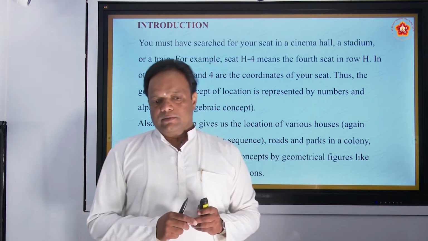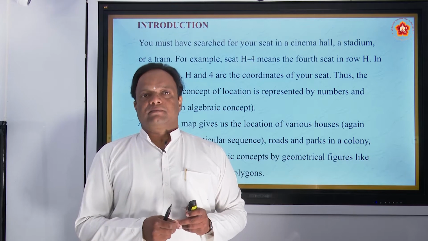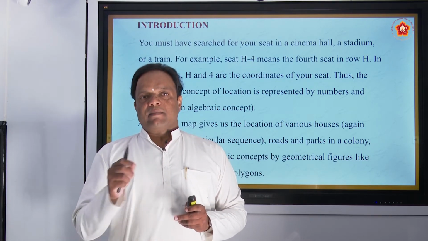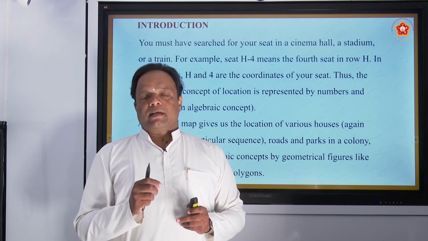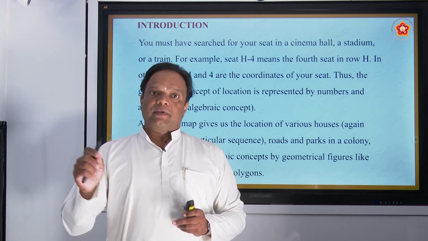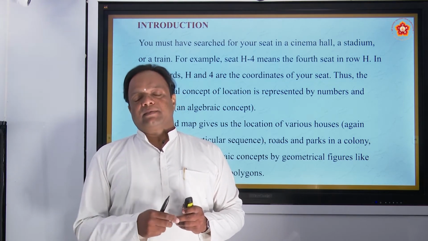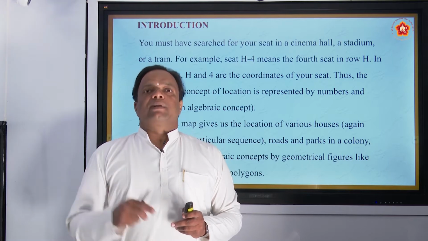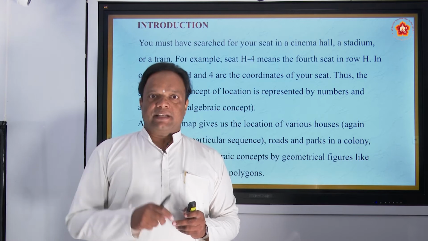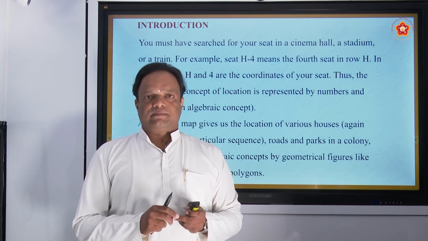I think you do journeys by train. You know that the train bogie number is there. They are numbered S1, S2, S3, and B1, B2, B3, A1, A2, A3, like AC, 2 tier, 1 tier, 3 tier, H1, H2, like this. Suppose your seat is S10, 51.